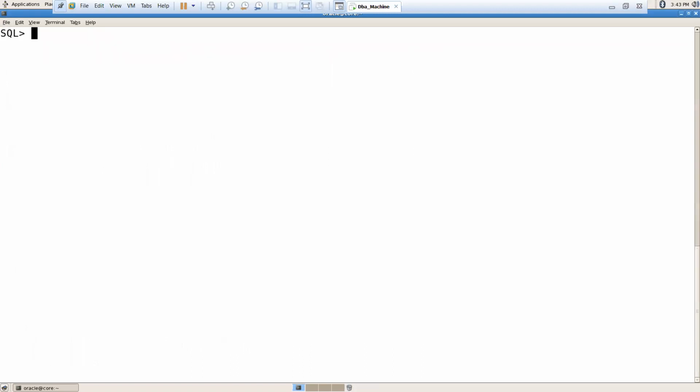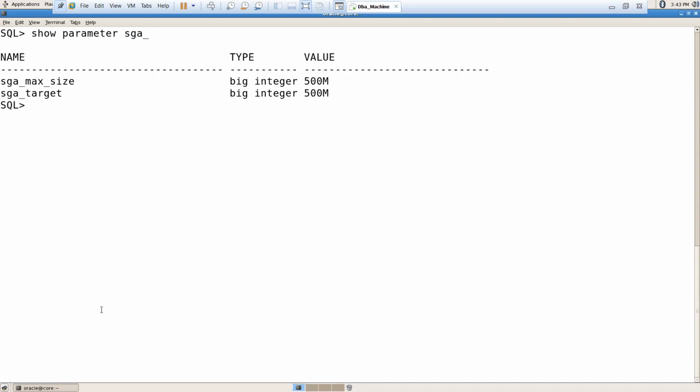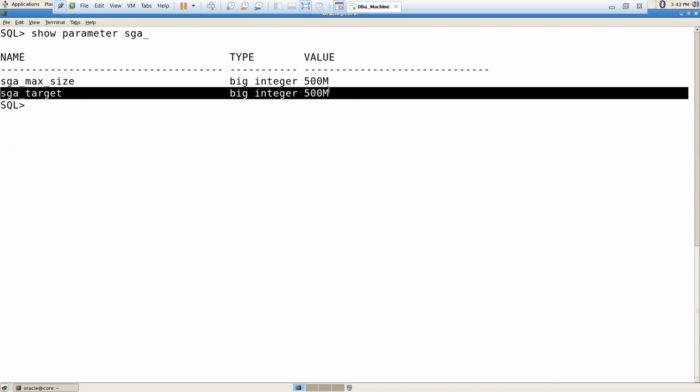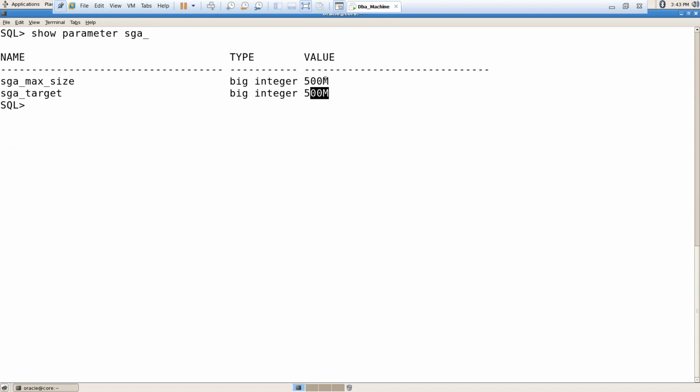Now suppose, let me show you. For example, let's check the SGA related parameters. How to check the SGA related parameters? show parameter sga_. See here. At the time of creation, I have given SGA size 500 MB. So that's the reason SGA size and SGA max size is 500 MB, 500 MB.